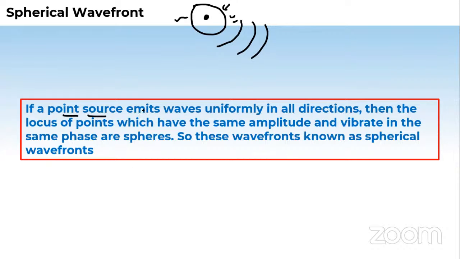The rays which arise from it, if you connect all of them, you will get a spherical wavefront. It says: if a point source emits waves uniformly in all directions, then the locus of the points which have the same amplitude and the same phase are spheres.